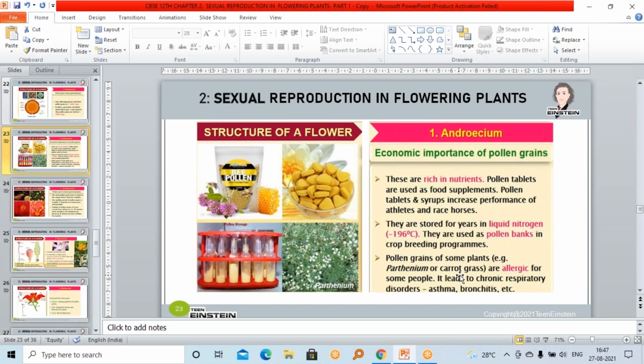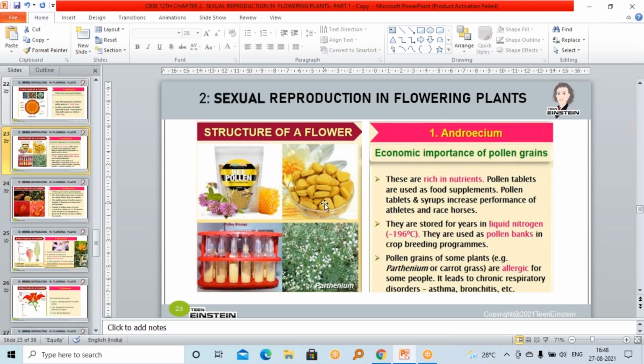Like pollen tablets, pollen syrups are also available in the market. So studies say that the consumption or intake of these kinds of pollen tablets or pollen syrups... Ma'am, this pollen is used for medical purposes, that's what. See, it is rich in nutrients, as I said, right? So studies are going on on these tablets and syrups.